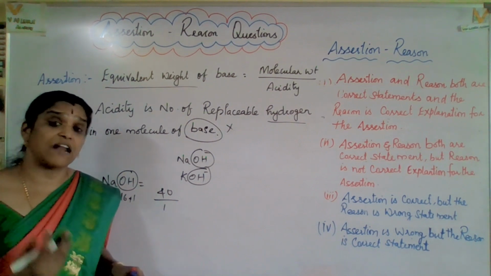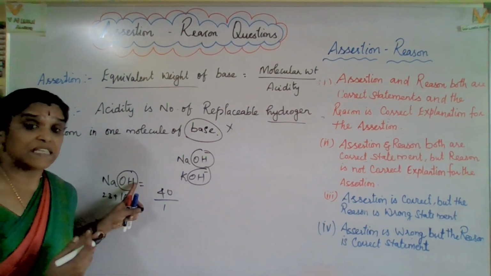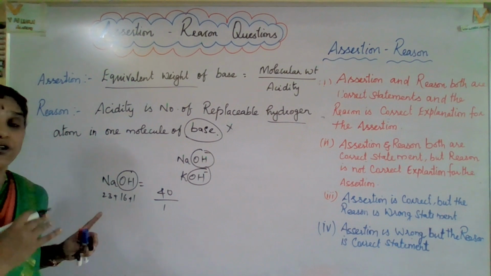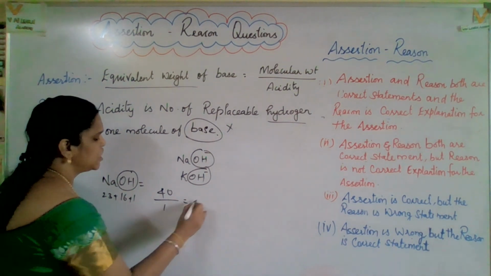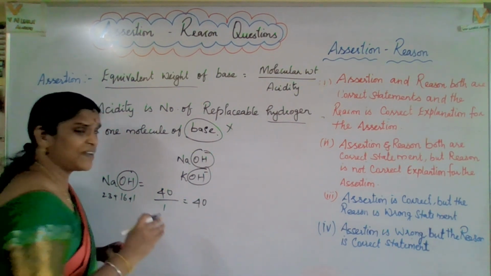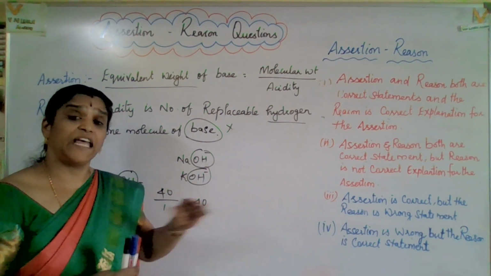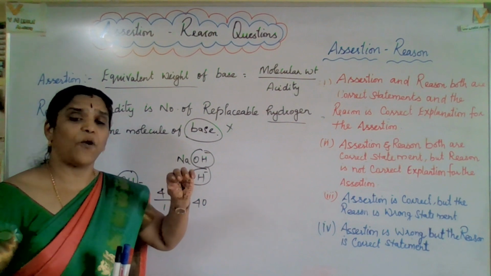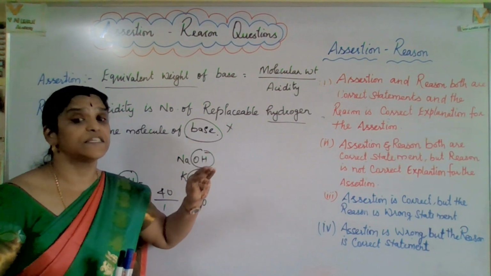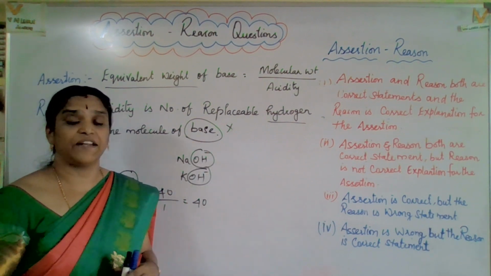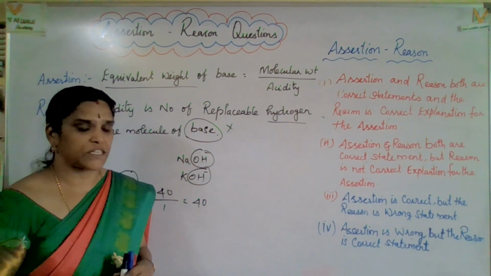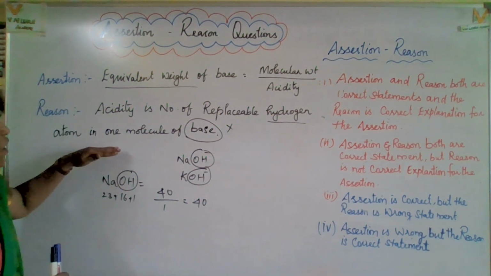This only we can say. Valency also we can say. N factor also we can say. Here we can say OH minus ion. That is very easy to identify. So, here you will get 40. Equivalent weight has no unit. Actually, I have given an equivalent weight video also. I'll give all those particular videos in the playlist. I'll give it in the description box. Please watch it. Okay, now I hope you got a clear idea.